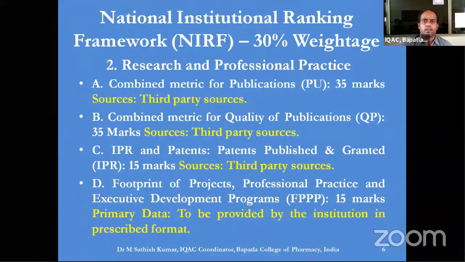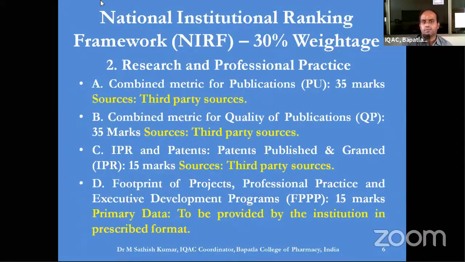Because to get a good NIRF rank, to get NBA accreditation, to get NAC accreditation, to get autonomous status for the colleges. So for all this purpose, nowadays research is given more importance in the pharmacy colleges or the universities which offer pharmacy programs. So I would like to touch these three: NIRF, NBA and NAC.